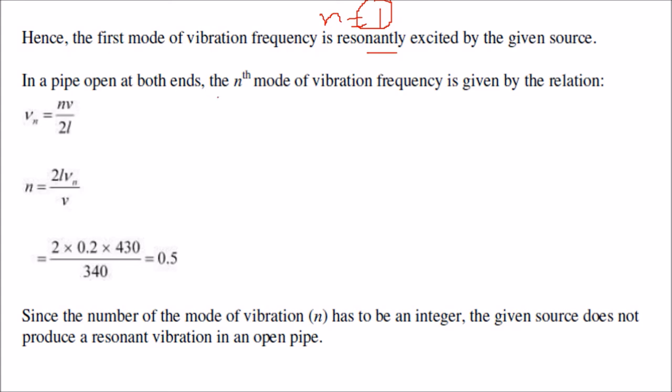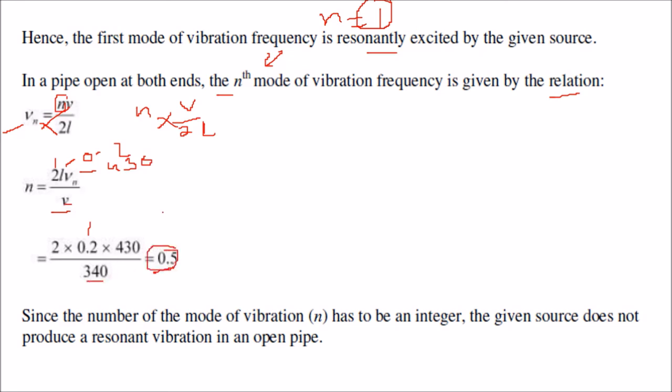So in a pipe open at both ends, what will be the nth mode of vibration frequency? This also we know, we have seen in the theory that vn is given by n v by 2l. So we have to find out this n. We take 2l here, divide by v. So n equals 2l into vn by v. This all we know. 2 we know. 0.2 we know because length is 0.2. This vn is 430. And of course v is 340.